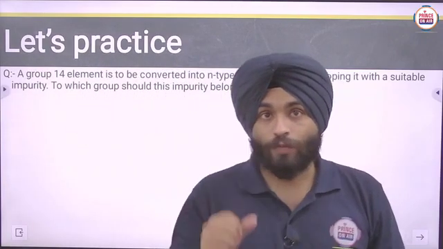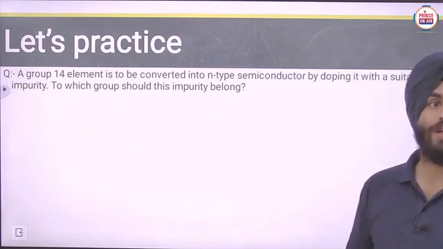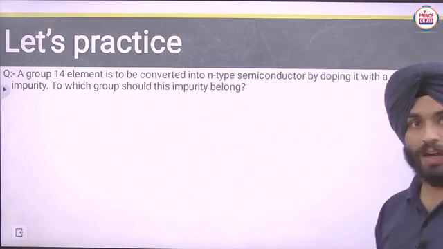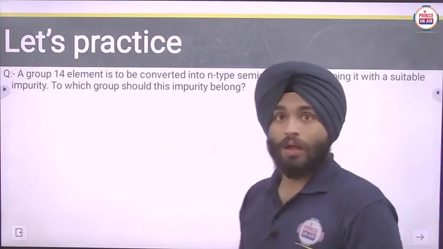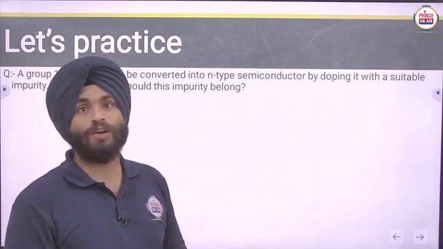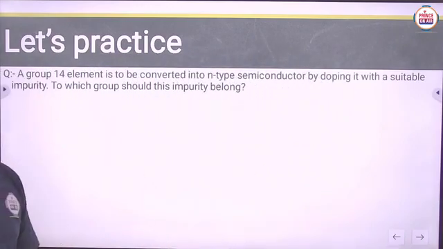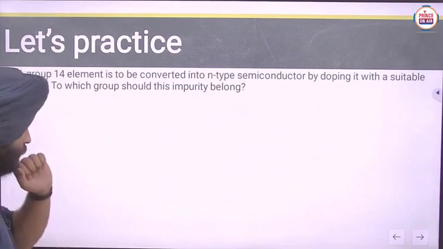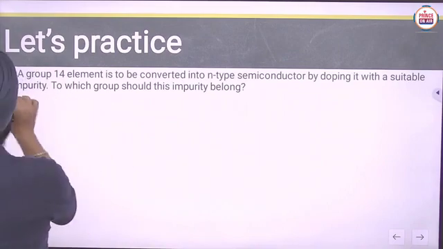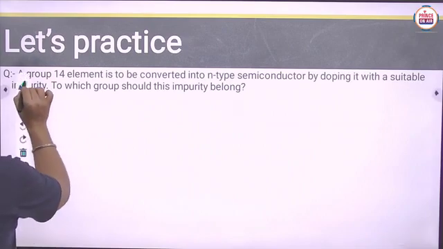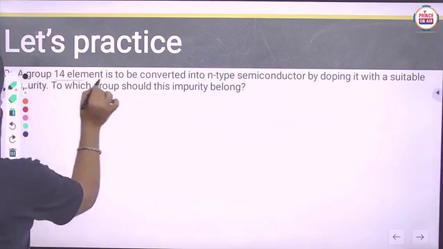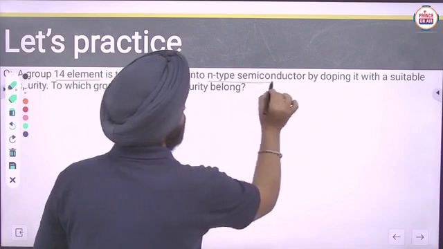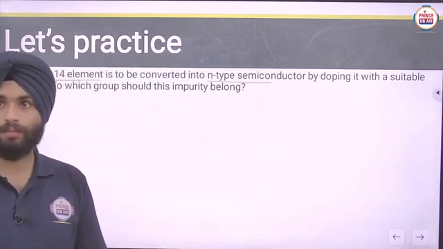A group 14 element is to be converted into an n-type semiconductor by doping it with a suitable impurity. To which group should the impurity belong? It is a group 14 element, and you have to make it n-type by doping.